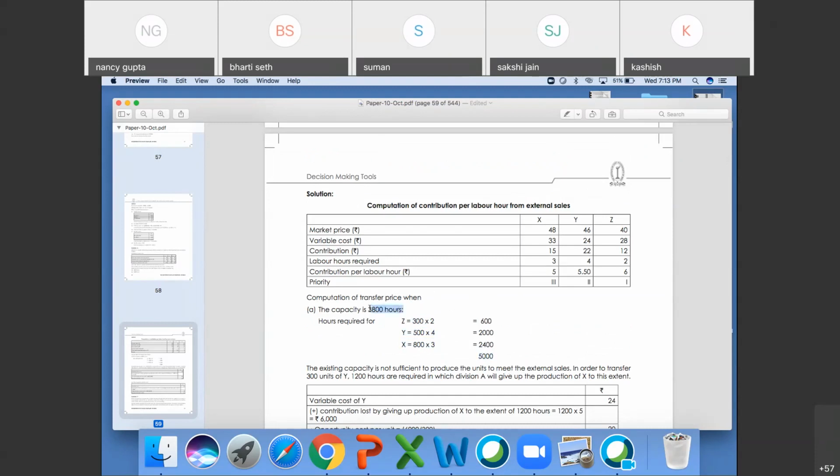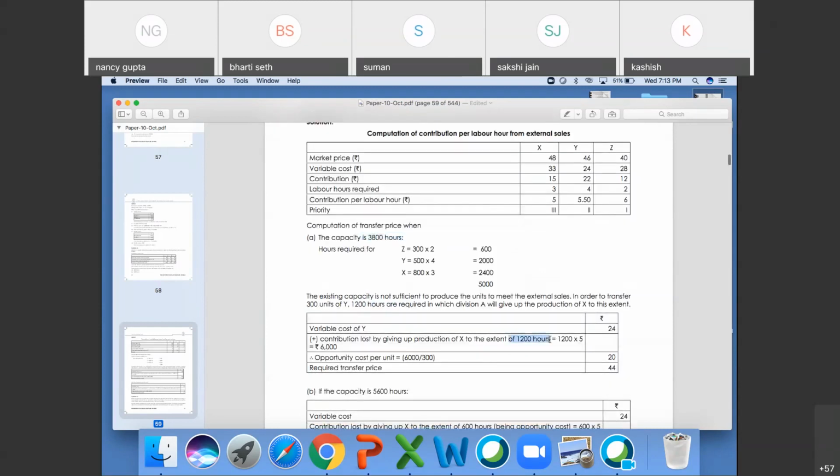And here availability of 3,800 hours is there. So the difference between 5,000 minus 3,800 will be 1,200 hours. Fine. And the contribution per unit is lost if you go to Y only.